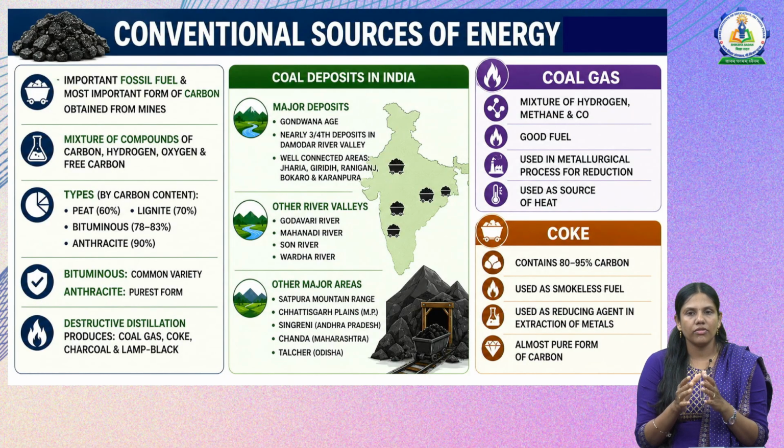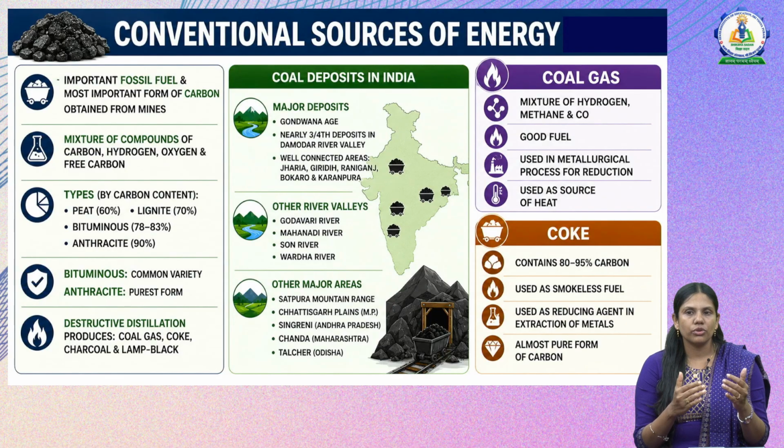Majorly in India we rely on coal for our energy resources, and it is a fossil fuel because it is made from fossils. It is a form of carbon that is obtained from mines, and it is a mixture of carbon, hydrogen, oxygen and free carbon. Depending on the amount of carbon content, it can be named as peat, that has 60% carbon, lignite that has 70% carbon, bituminous that has 78 to 83% carbon, and anthracite that has 90% carbon. The most common variety is bituminous, and anthracite is the purest form of coal.